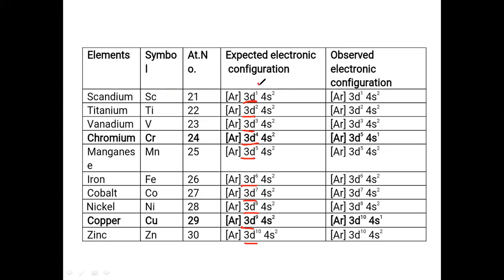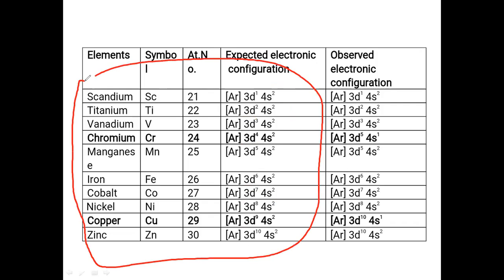So the electrons will enter like this. So this is the electronic configuration of the d block elements, which are the 3d series. They are the 3d series. So after the 3d, the 4d series.